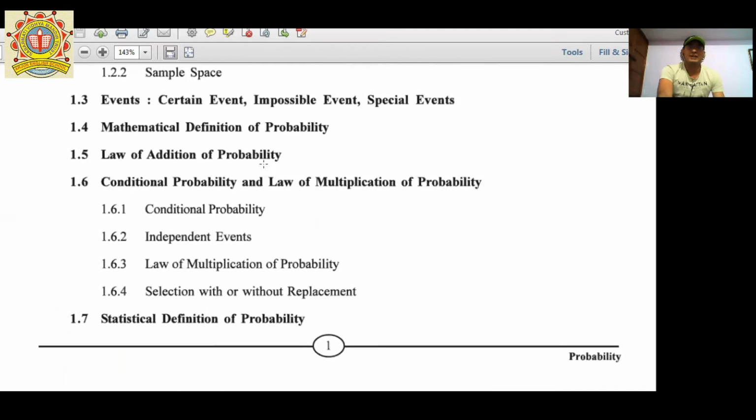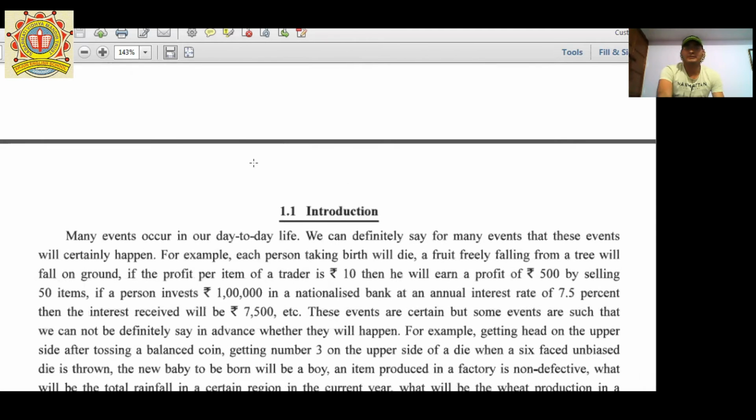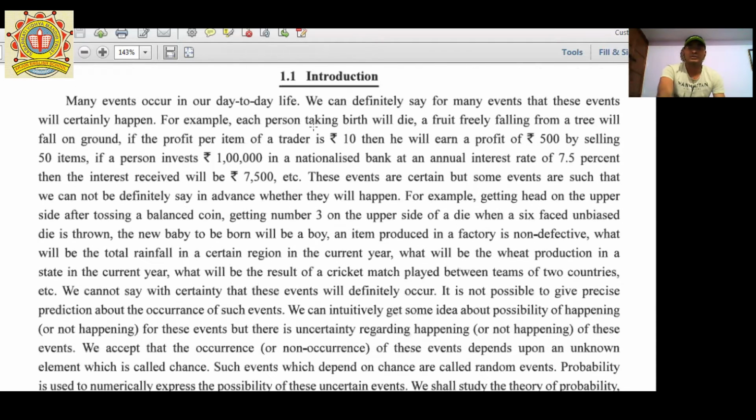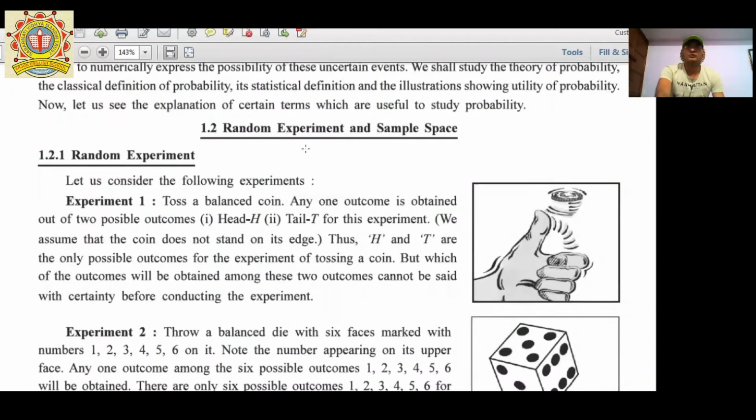Now I'm going to start: what is probability? You know very well that any possible outcomes, all the outcomes, are what is known as probability. First of all we have to do a random experiment, because all the possible outcomes we know very well, but we cannot say exactly that this is the answer.